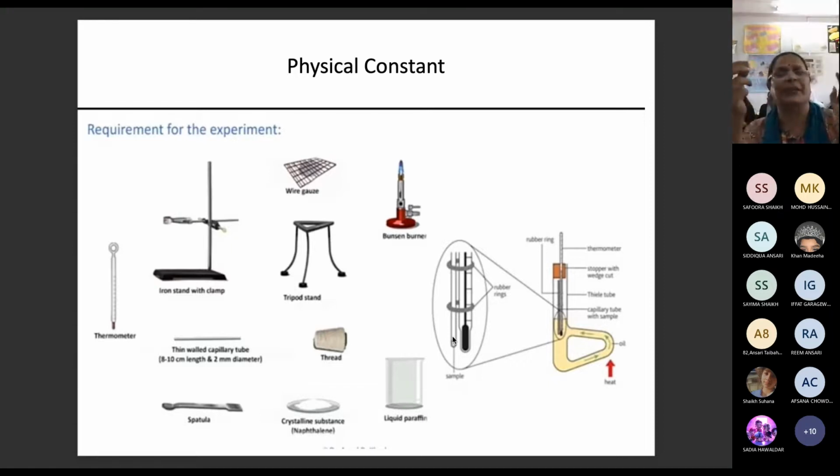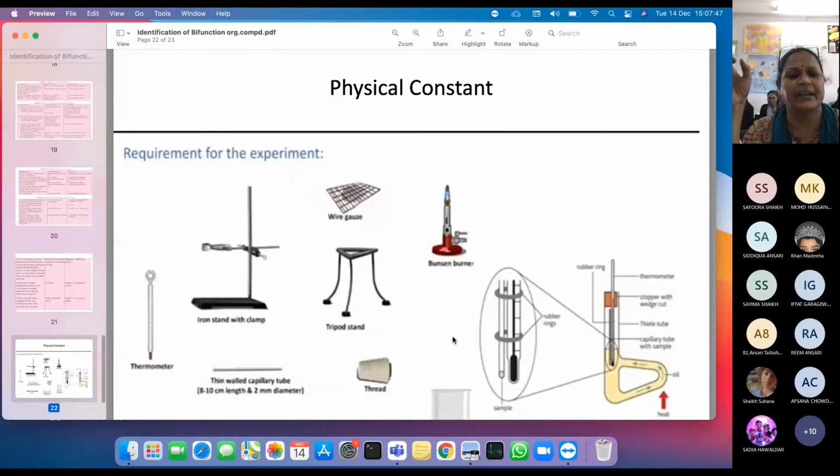The definition of melting point, boiling point, everybody is aware? Online student, what is the melting point? It is the temperature at which solid is in equilibrium with liquid, at 1 atmosphere pressure. Very good. And the boiling point is the temperature at which the vapor pressure of the liquid is equal to atmospheric pressure, in equilibrium with it. Clear? Clear, all of you?